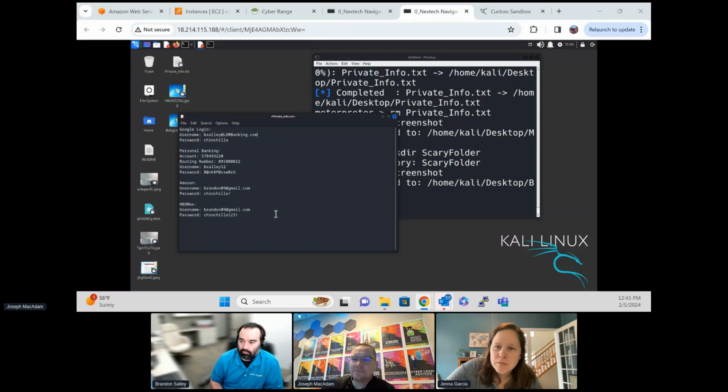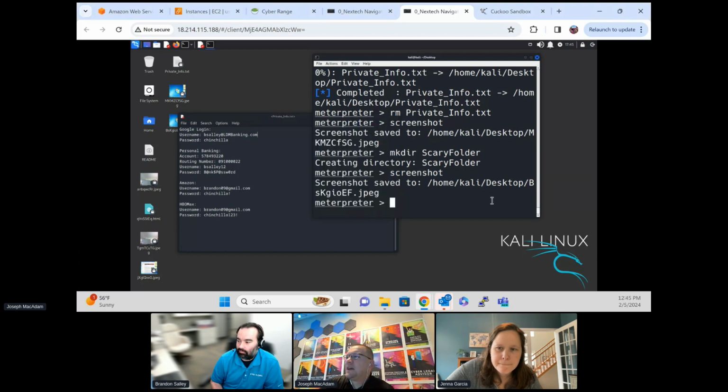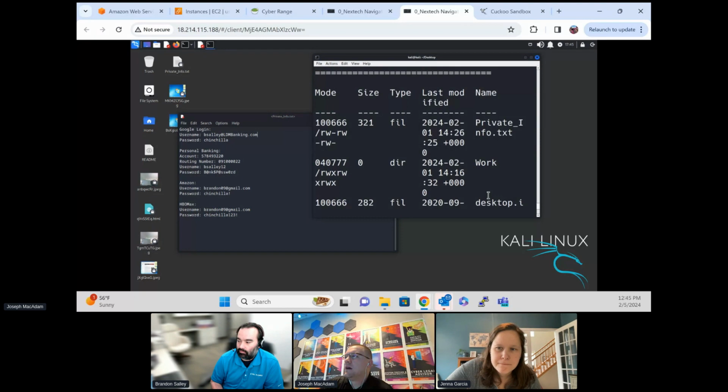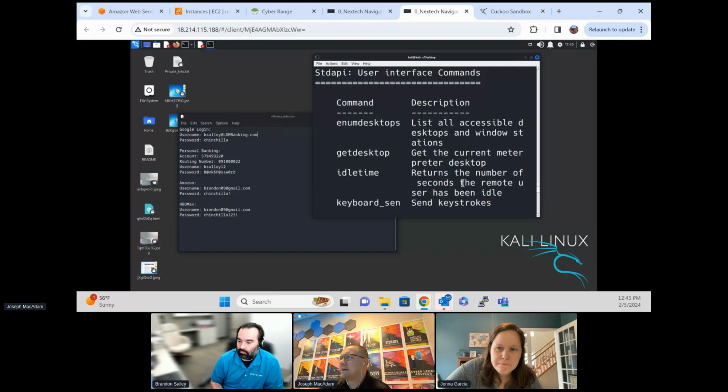People are wondering if they use a VPN, could they prevent scams like this? So a VPN actually wouldn't matter here because it would still be on Brandon's machine. This traffic would just go through the VPN to their machine. All the VPN does is hide your IP address, which isn't a big deal here. When Brandon did connect, I can see his IP address.